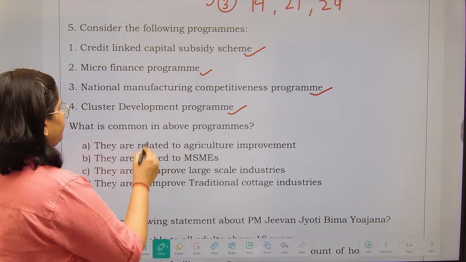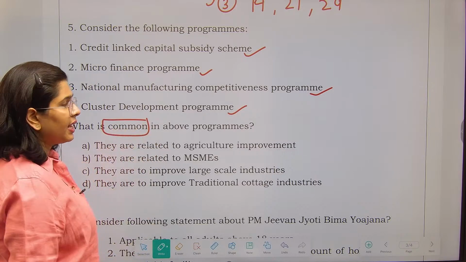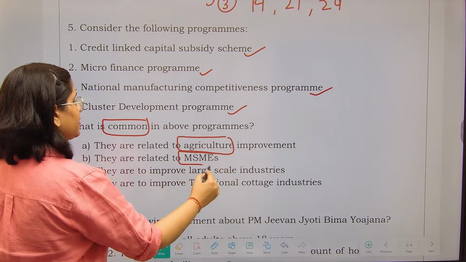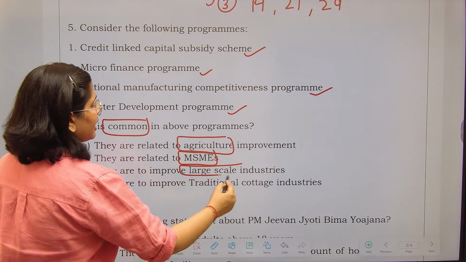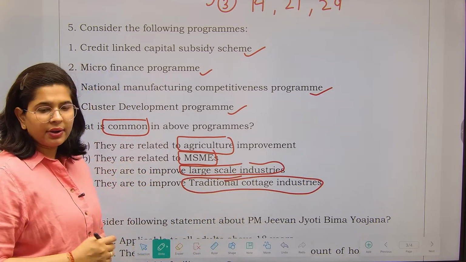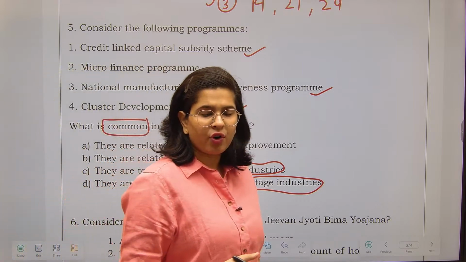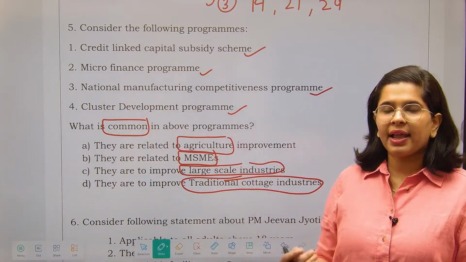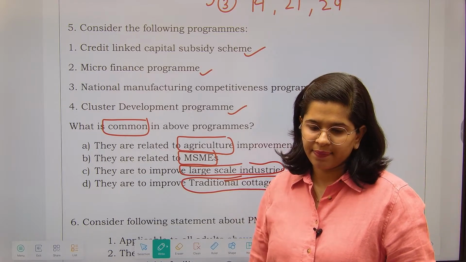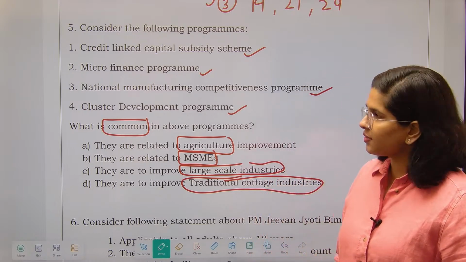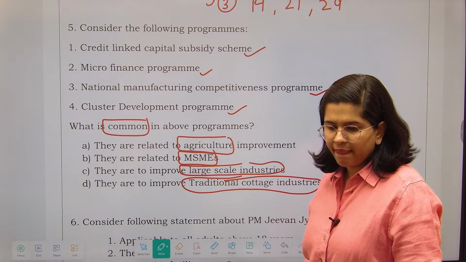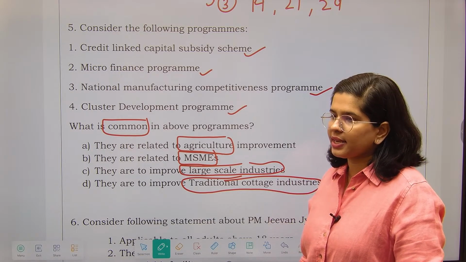What is common? So are they related to agriculture or related to MSMEs or related to large scale industries or for the traditional cottage industries? What are traditional cottage industries? Which are started from your home, in the backyard of your home. So such kind of industries which are home based. So can you tell me the right answer for this question? Question number 5. Can you tell me the right answer for this?